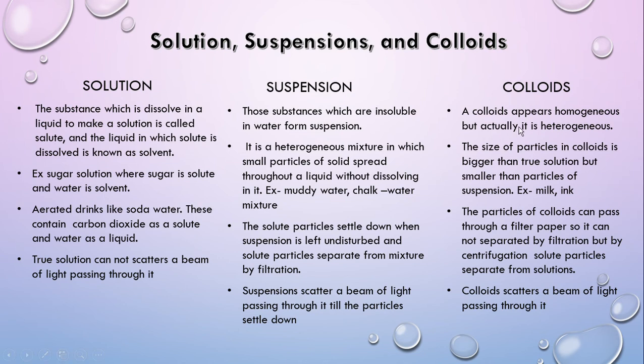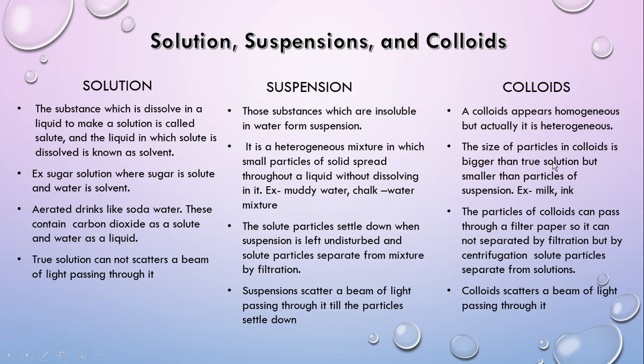Colloids. Colloids appear homogeneous, but actually they are heterogeneous. The size of particles in a colloid is bigger than in a solution, but smaller than in a suspension. Examples: milk and ink.